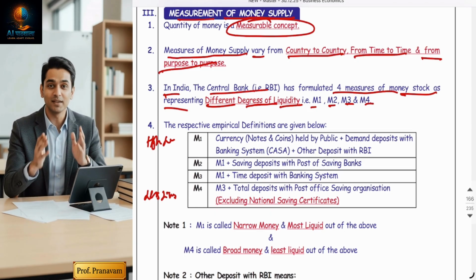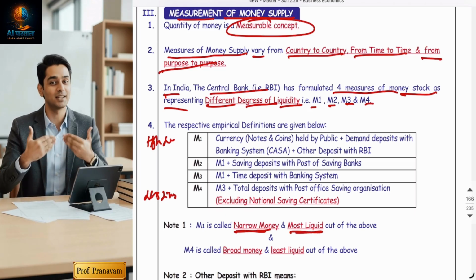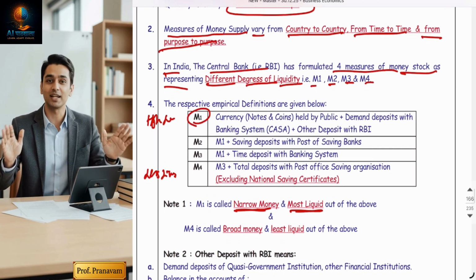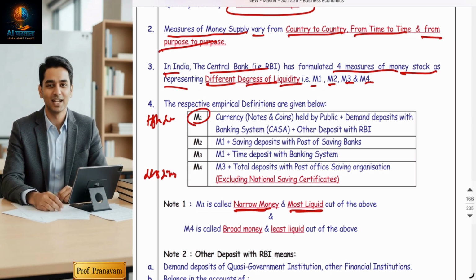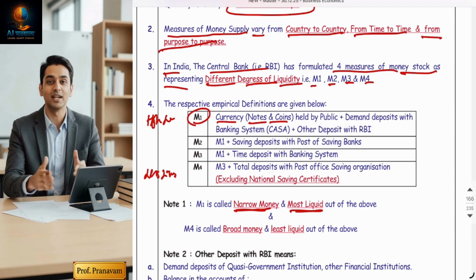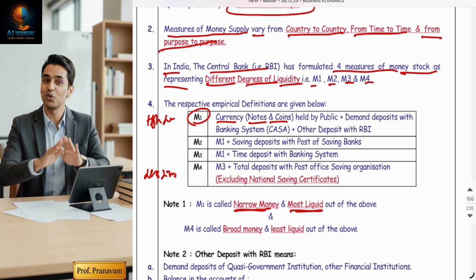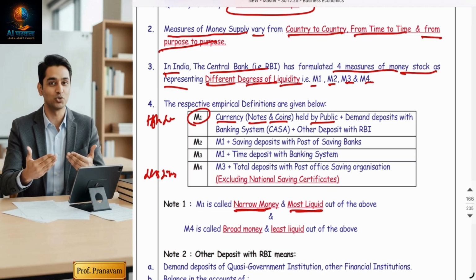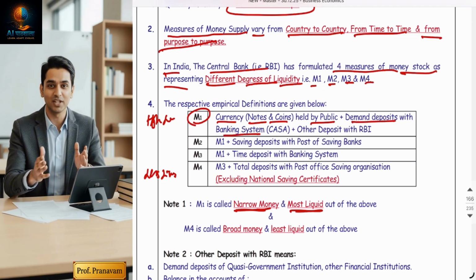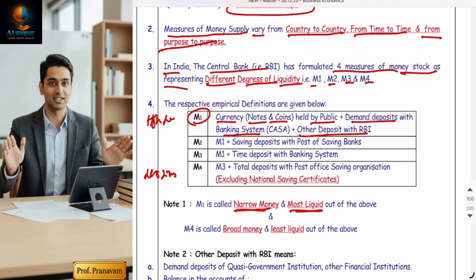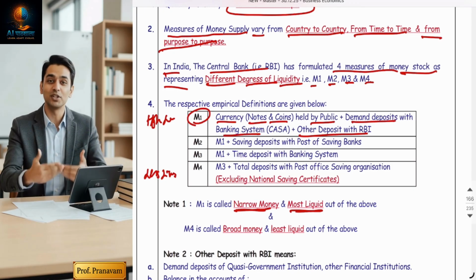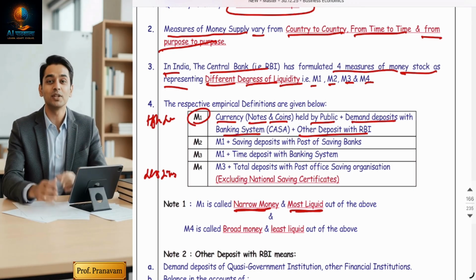M1 is called narrow money and it is the most liquid. See the note 1. So M1 is narrow money. What does it include? It comprises currency, that is notes and coins, which I can say is high powered money, fiat money held by the public, demand deposits with the banking system, that is current account and saving account in banks, and other deposits with RBI. When you add all these three, you get M1. It is highly liquid, it is ready cash available in your pocket.